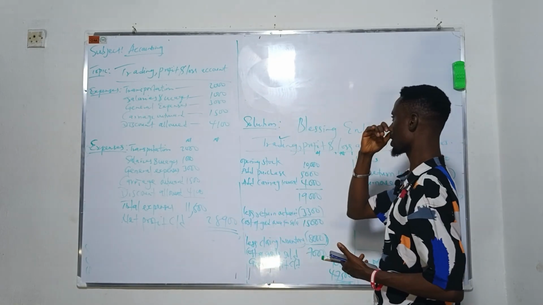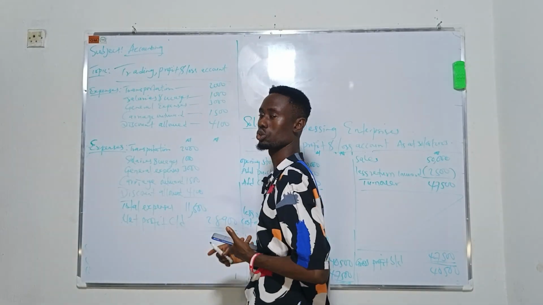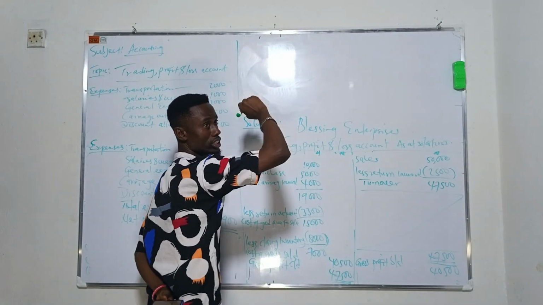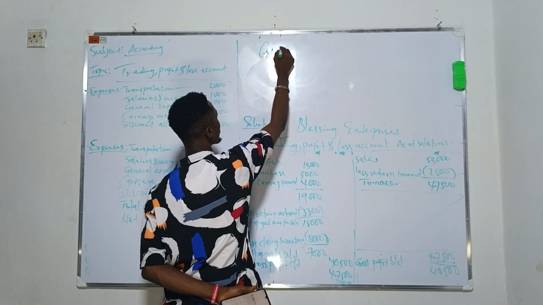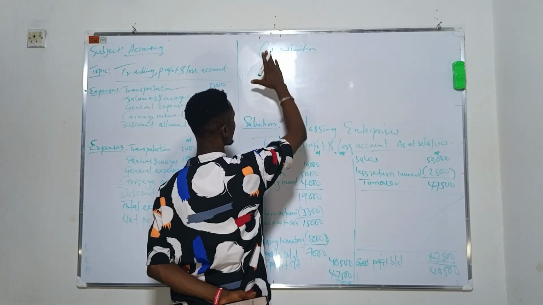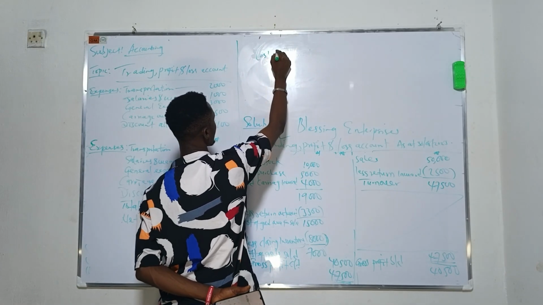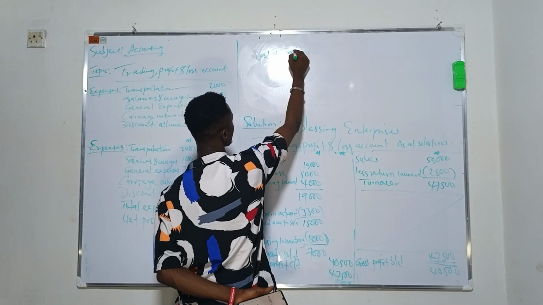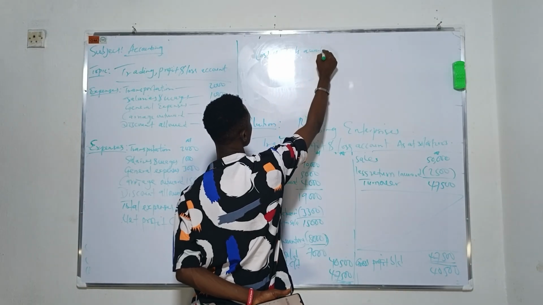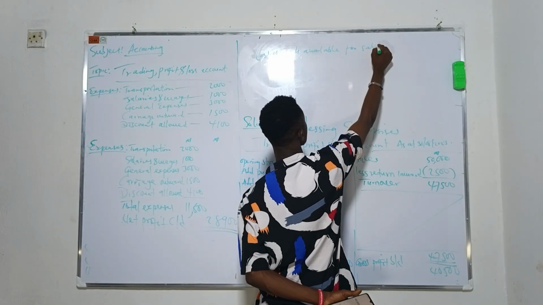When you talk about trading account, there are some key factors you are going to look at. Number one, the cost of goods available for sale. This is very important.